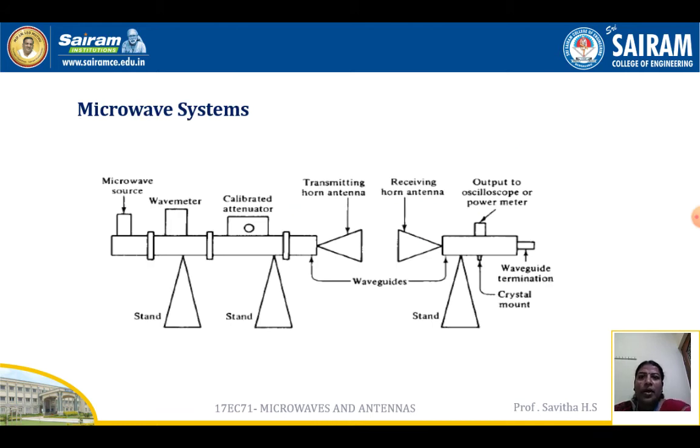Microwave systems. My figure shows the microwave system. A microwave system normally consists of a transmitter subsystem, including a microwave oscillator, microwave guides, and a transmitting antenna, and a receiving subsystem that includes a receiving antenna, transmission line or waveguide, a microwave amplifier, and a receiver. So here the figure shows a typical microwave system. In order to design a microwave system and conduct a proper test of it, adequate knowledge of the components involved is essential.